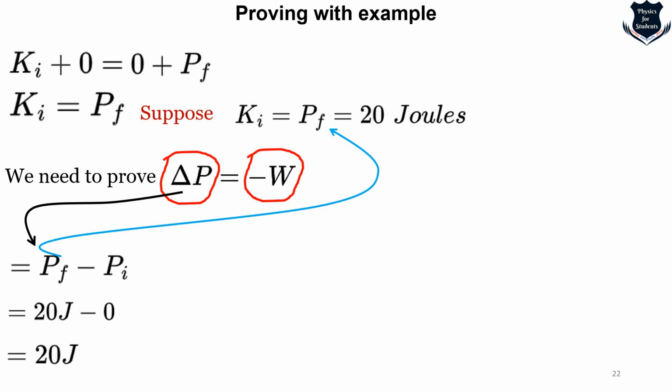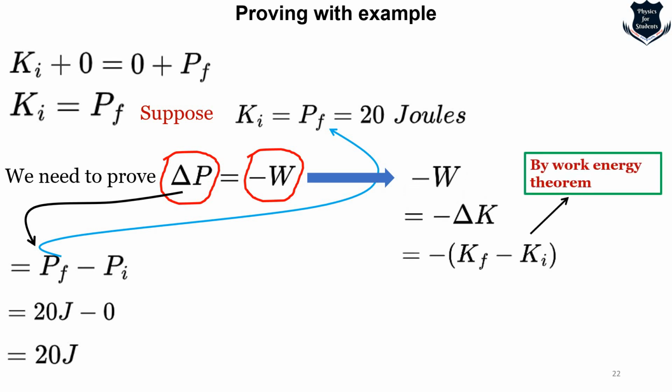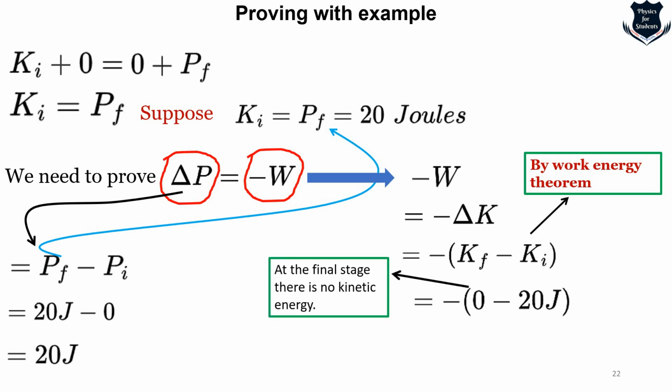We have solved the left hand side, now we take the right hand side. When we take the right hand side, what we get is minus W equals minus delta K. Now what is that delta K? If you can recall, we just talked about the work energy theorem. Delta K means the change in kinetic energy from initial to final stage. At the final stage the kinetic energy is 0 because the ball has reached the height, but the initial kinetic energy will be there because it has been thrown, that is 20 joules. Doing the algebra, at the final stage there is no kinetic energy, so minus minus becomes plus, and it equals 20 joules.